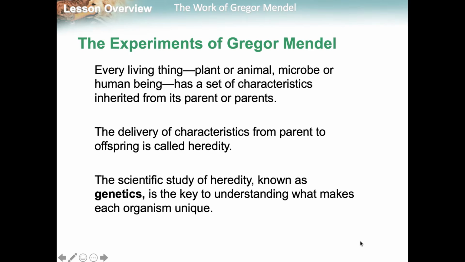Every living thing, plant or animal, microbe or human being, has a unique set of characteristics that are from its parent or parents. Parent, specifically, if it's asexual reproduction; parents, if it's sexual reproduction. So, that movement from parent to offspring is called heredity, and the study of heredity is known as genetics.